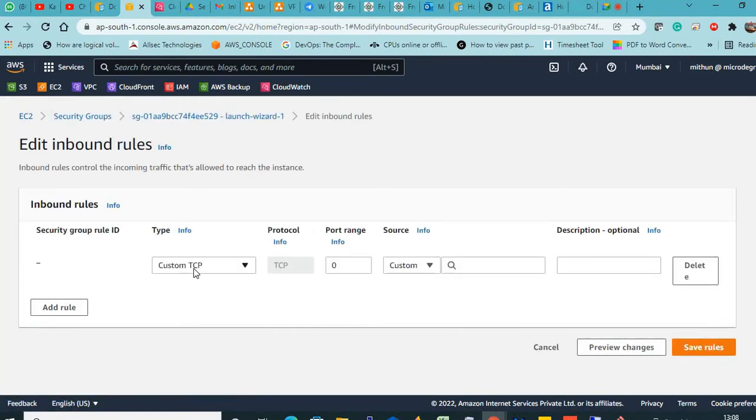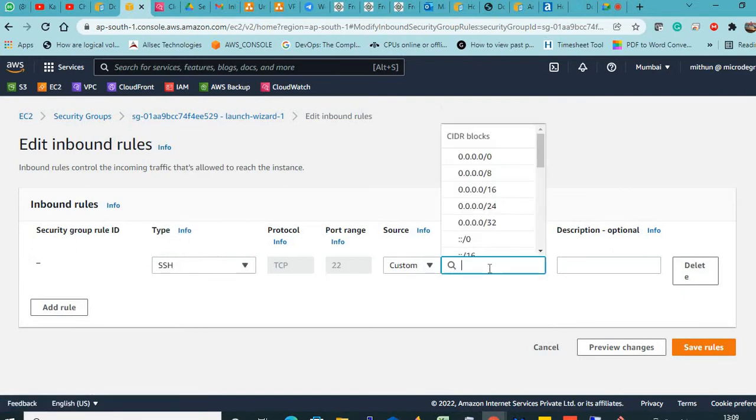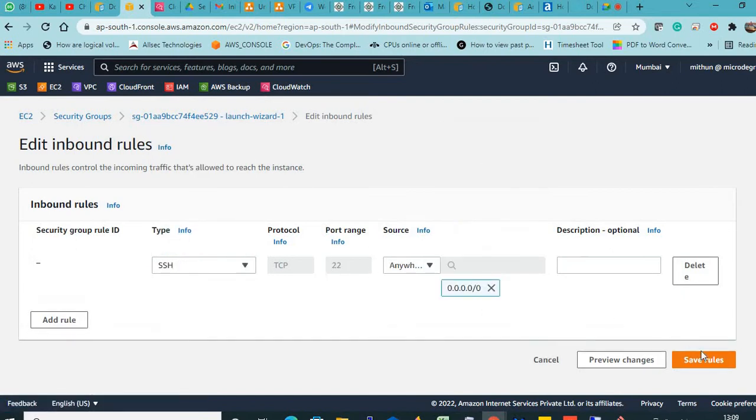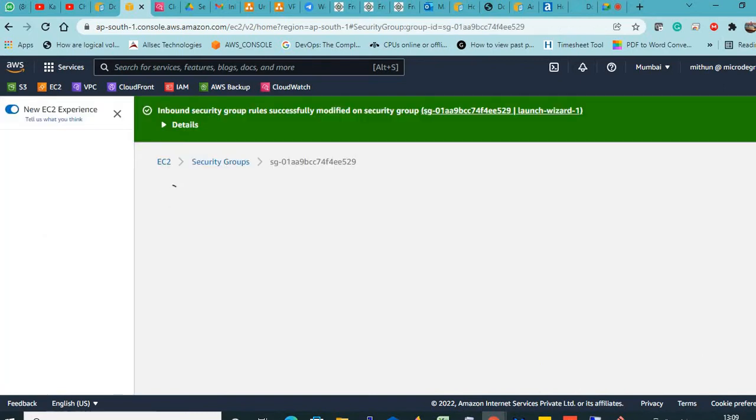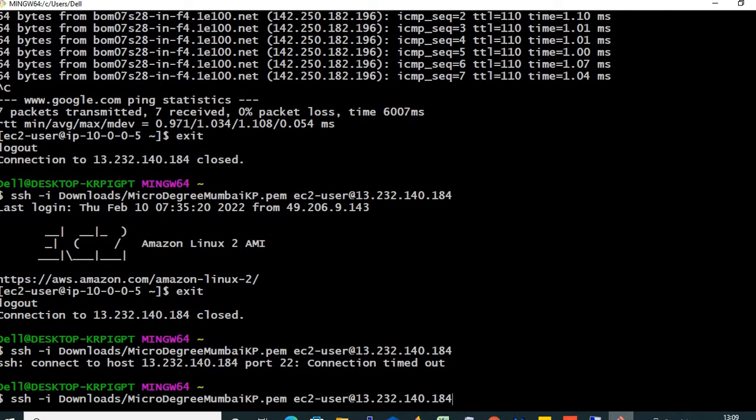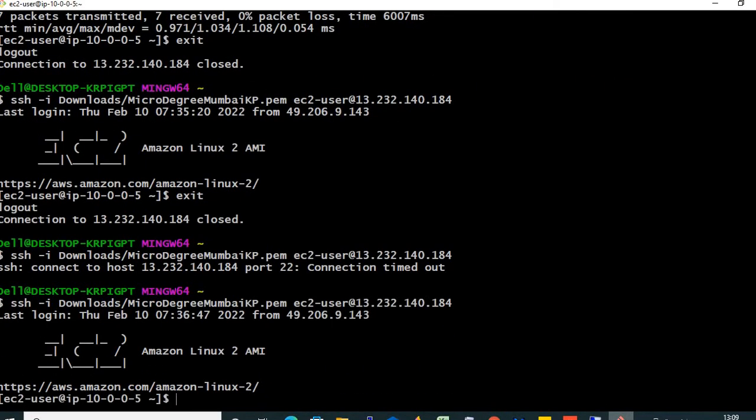Add rule. Custom TCP, no. I will select SSH, port number 22, source anywhere. Save rules. Perfect. Now I will be able to log in. See, within a fraction of a second I was able to log in.